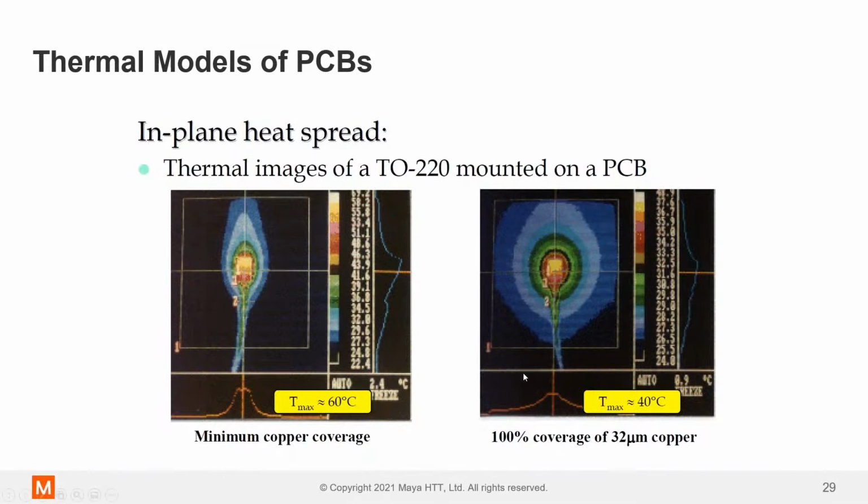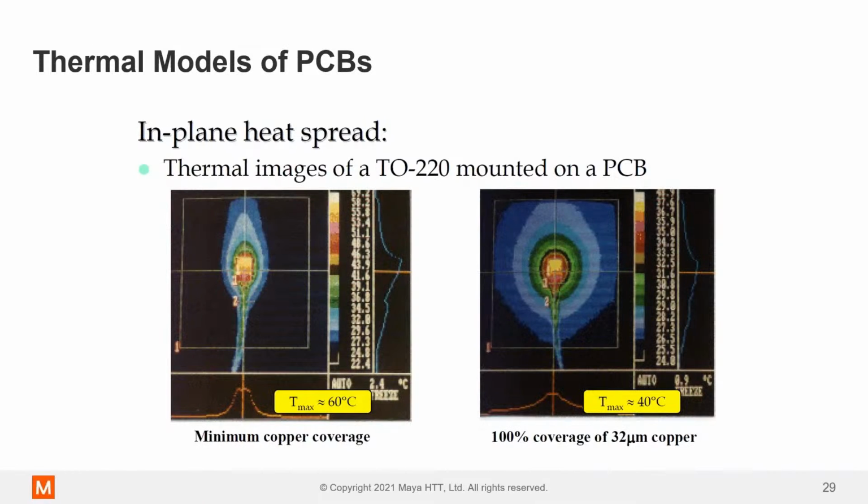And then on the right-hand side, we have the same PCB, but with a copper pour around those leads to increase the spreading effect of the heat. Okay, and we can see a 20°C temperature change just by increasing the copper conductivity on the top layer of the PCB. And that comes down to the difference in the thermal conductivity.